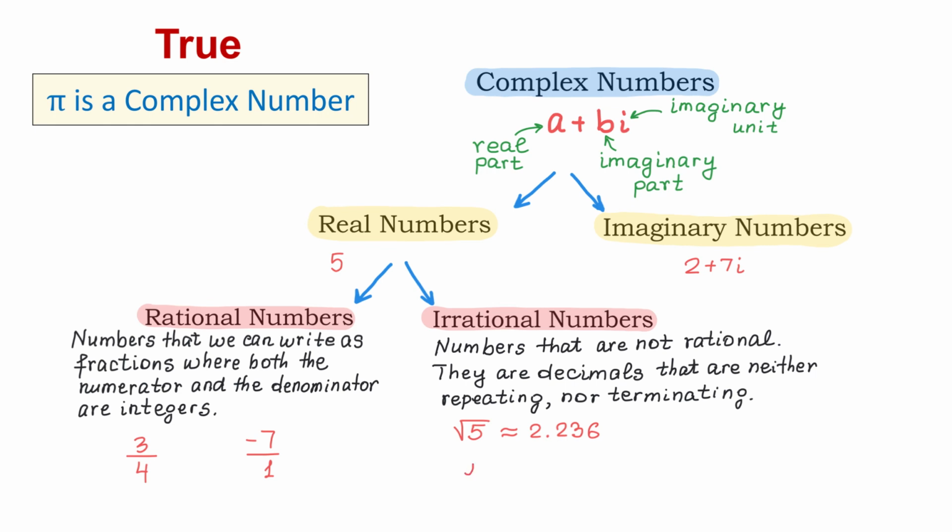Number pi is another example of an irrational number. This number is approximately 3.14. The digits of number pi never stop and don't repeat. So, number pi is an irrational number, it is also a real number, and it is also a complex number.